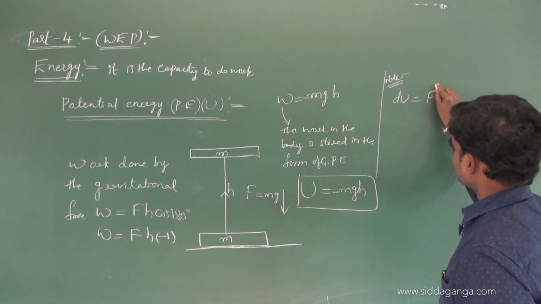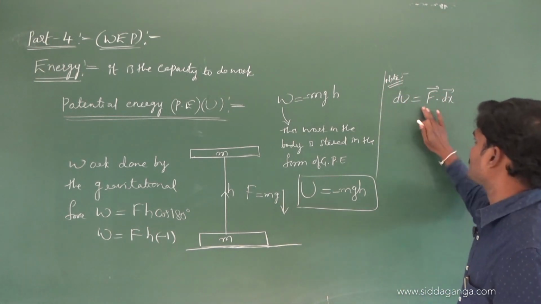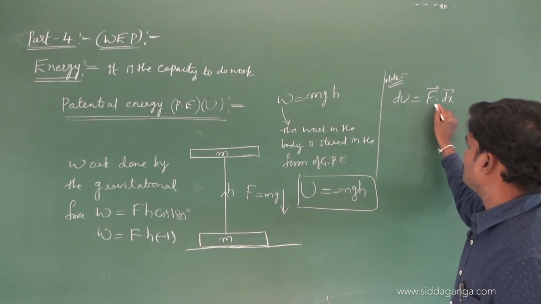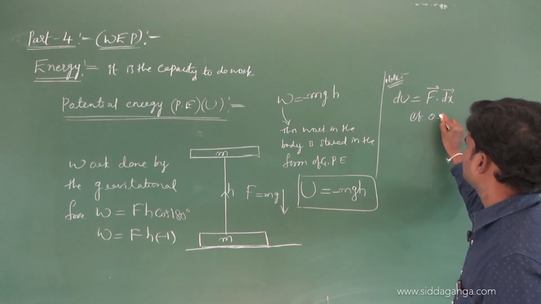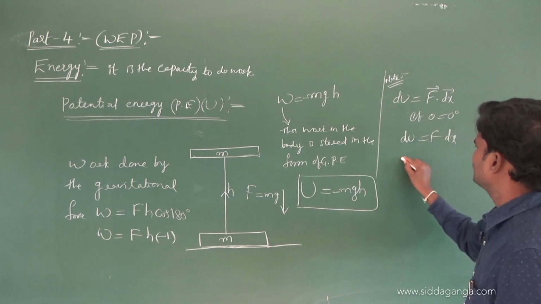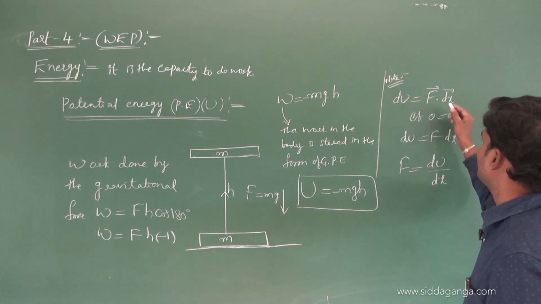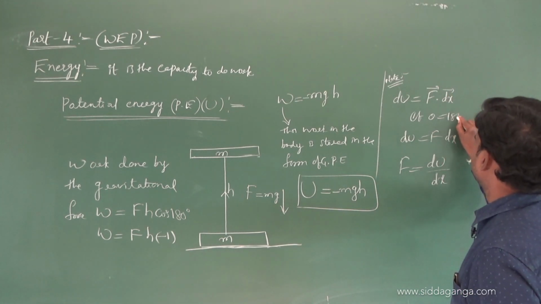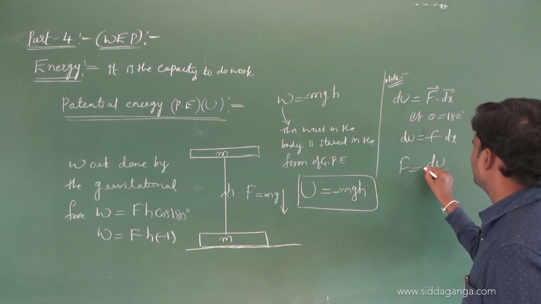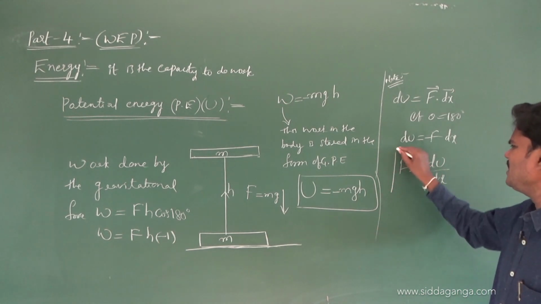So we can write dU equals F into dx, a dot product, or otherwise F dx. If theta is 0, cos 0 is 1, then we can write dU is F dx. So we can write F equals dU by dx. If theta is 180, the sign is minus, so we can write F equals minus dU by dx.